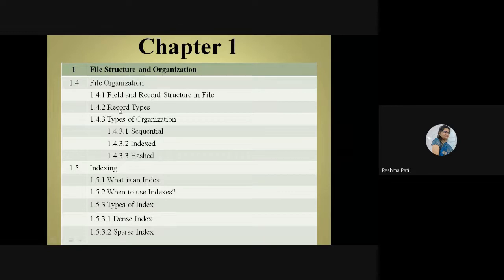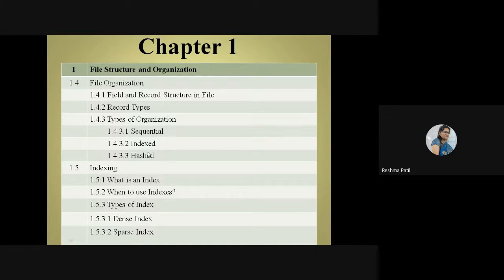Then we have seen different types of organization, how we are going to store data. We have data and a secondary storage device, but how are we going to store data into it? First, sequentially. In the way data comes to you, in that way only you store that data into your computer system.